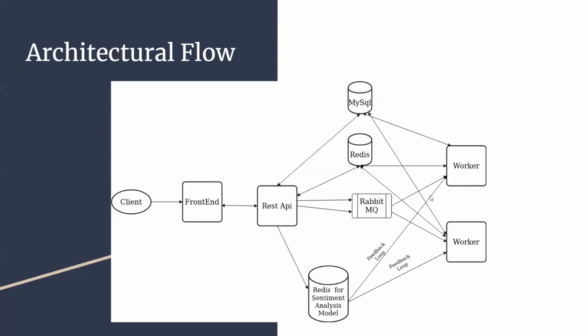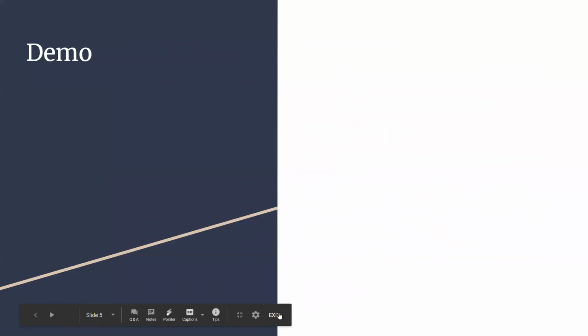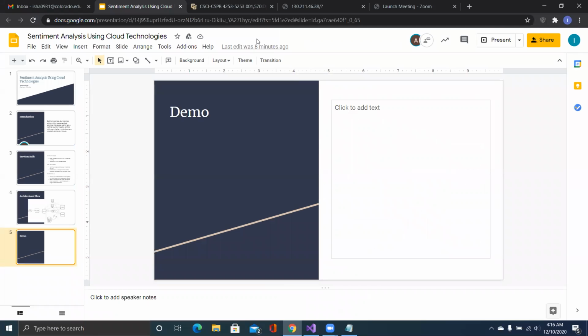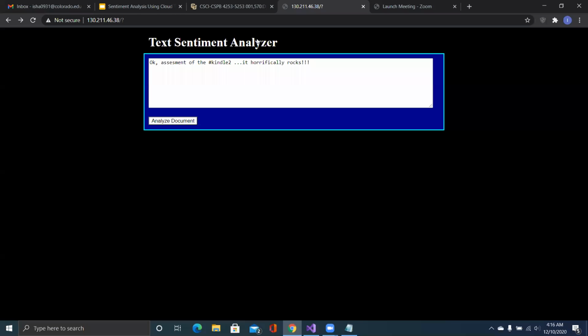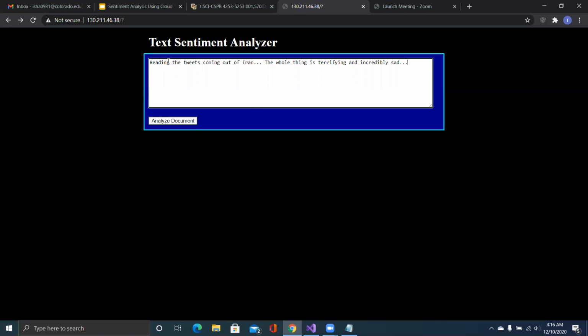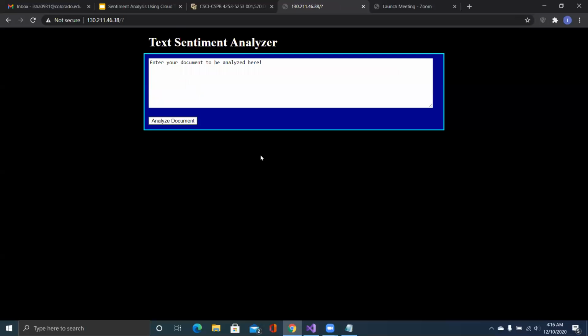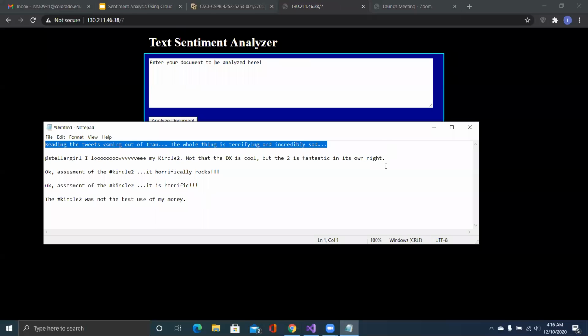So now I'm going to go ahead and demonstrate our project with a few tweets. So here we go. All right, so I'll start with a tweet that's clearly negative. See if it picks out the topic. And it looks like Iran should also be a topic probably, and it did pull those out, but I guess it's being negative. So I'll enter another one.